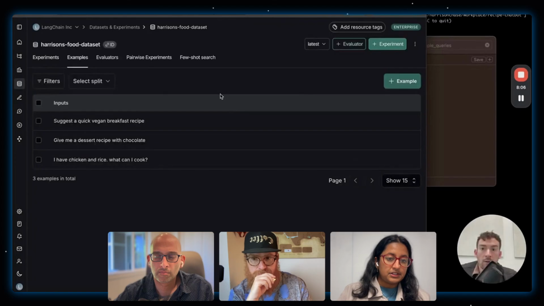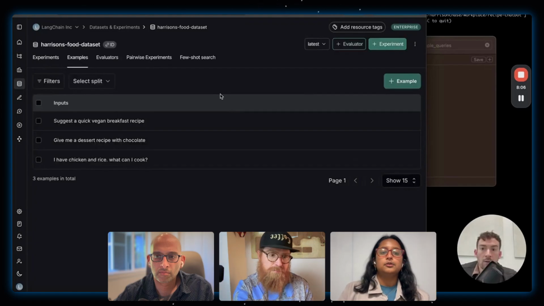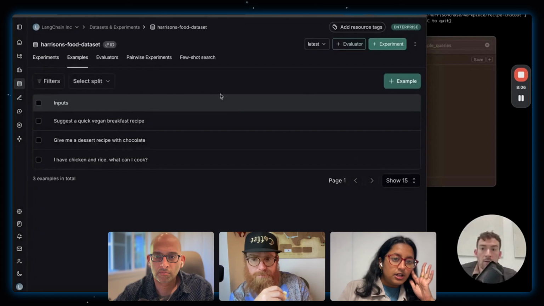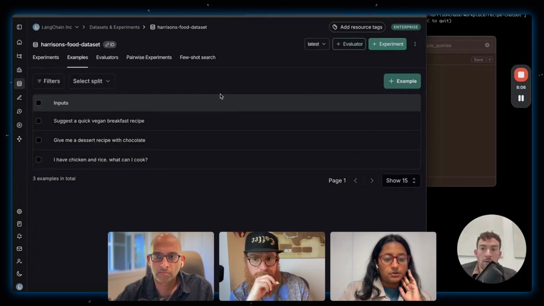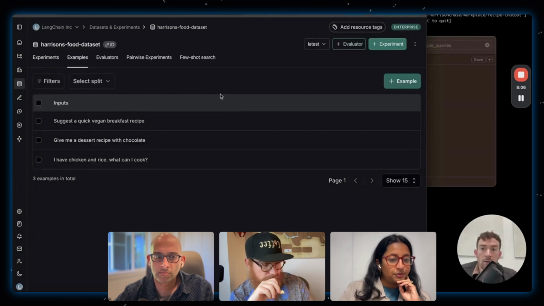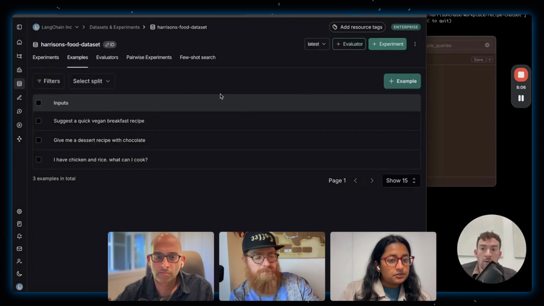If you want to have each LLM response be its own row, fine. If you want a row to be an entire end-to-end multi-turn trace, fine. Whatever it is, it's your job to figure out. And I wonder in these tools if there's an opportunity to be more explicit about what a data set means here, what should be a row and what should be a column, especially because you're forcing us to make these decisions on what is the input.